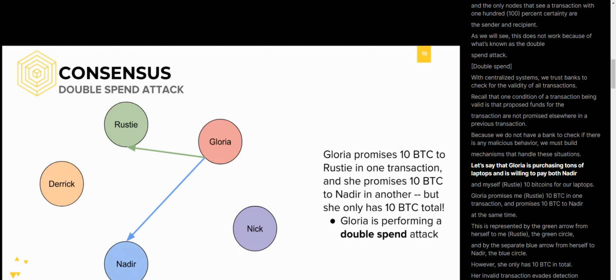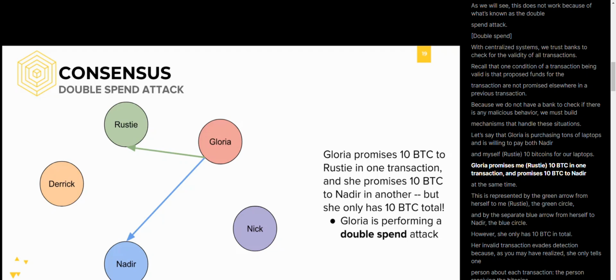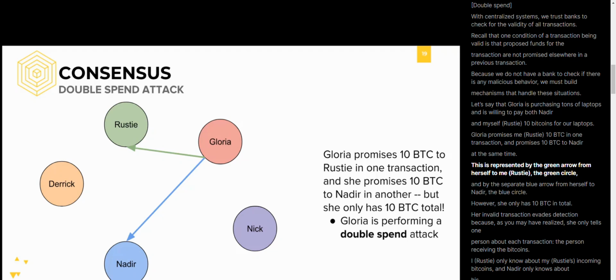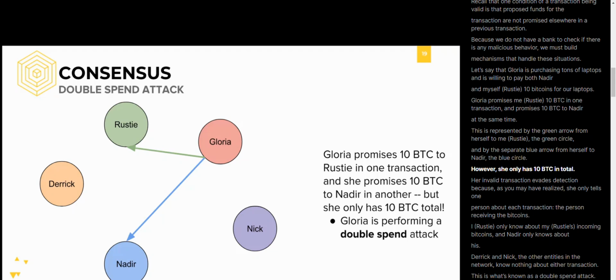Let's say Gloria is purchasing tons of laptops and is willing to pay both Nadir and myself 10 Bitcoins for our laptops. Gloria promises me 10 Bitcoin in one transaction and promises 10 Bitcoin to Nadir at the same time. This is represented by the green arrow from herself to me, the green circle, and by the separate blue arrow from herself to Nadir, the blue circle. However, she only has 10 Bitcoin in total.